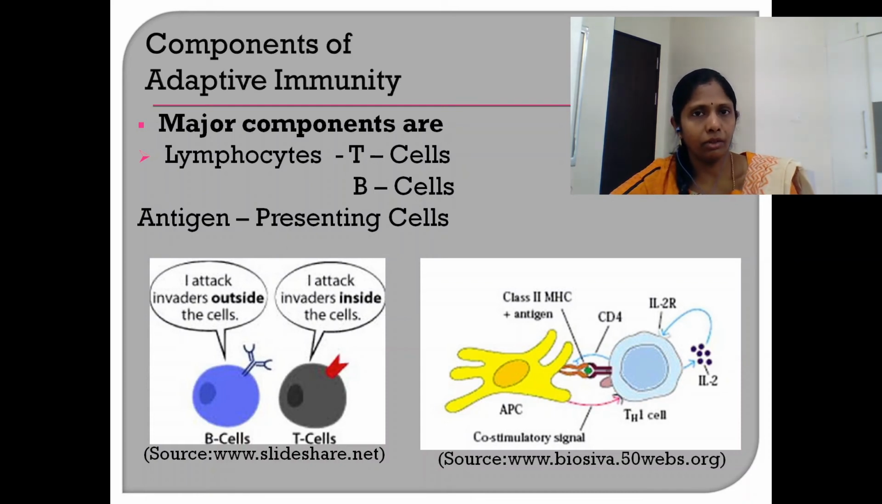T cells can recognize antigens only when they are presented by the antigen presenting cells. The antigens that are presented by the APCs or the antigen presenting cells are presented as a complex with MHC molecules on the surface of the antigen presenting cell. Only such a complex of antigen with the MHC molecule is recognized by the T cells, whereas B cells can recognize soluble antigens that are freely floating in the body fluids. These soluble antigens may be parts of the pathogen or toxins that are secreted by the pathogens.